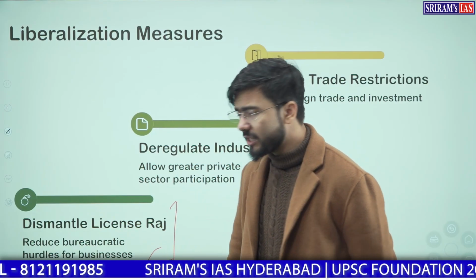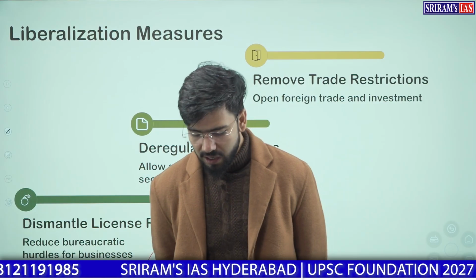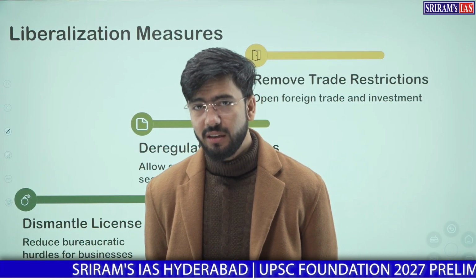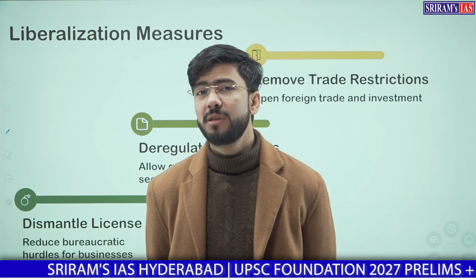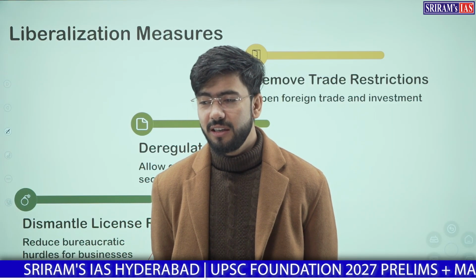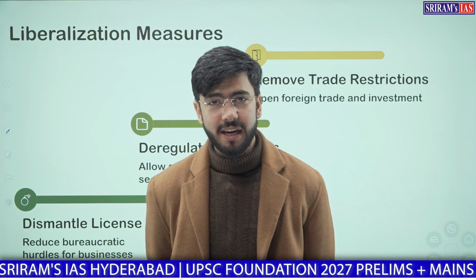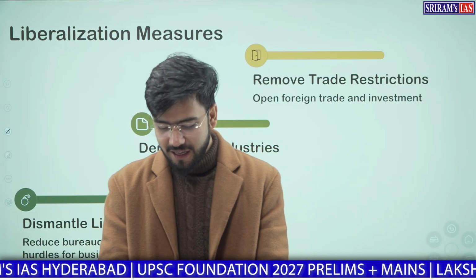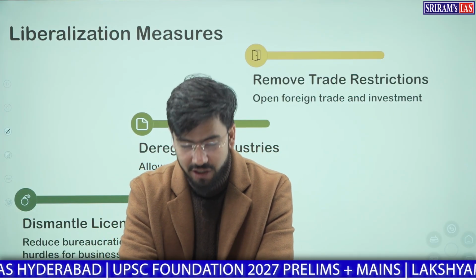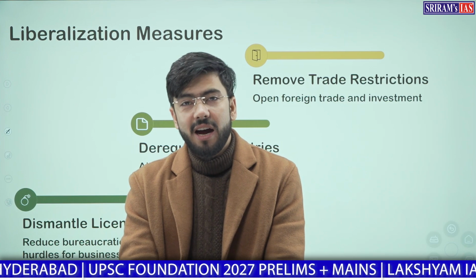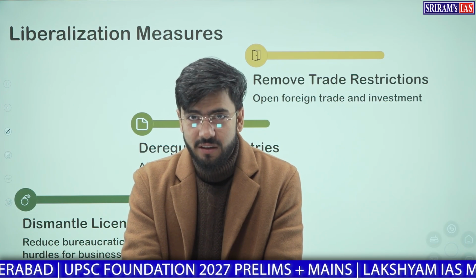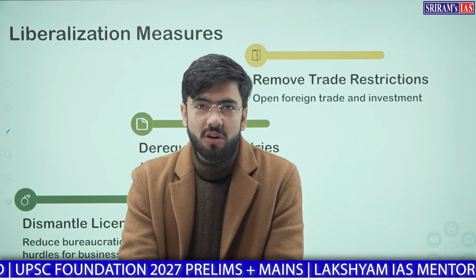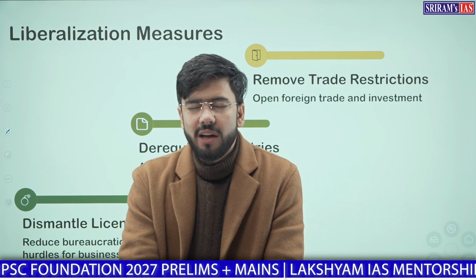Even lately, I was discussing in one of the foundation classes that even after these many years of liberalization, from the 1990s till 2025, around 35 years, we still need around 20 to 25 permissions just to start one small MSME.